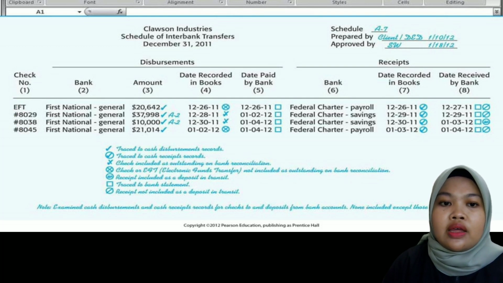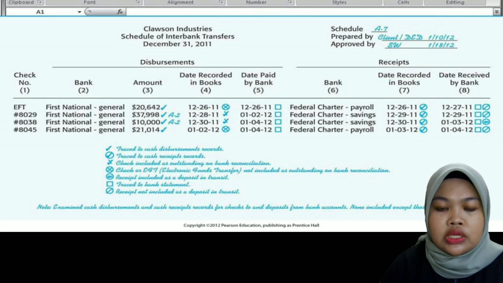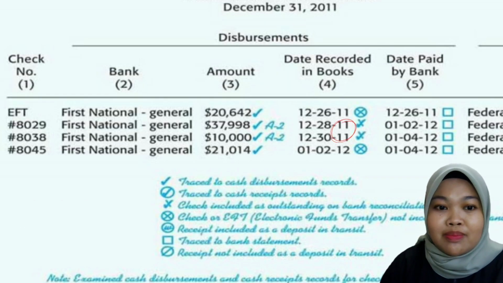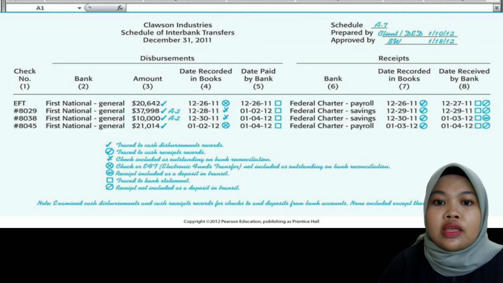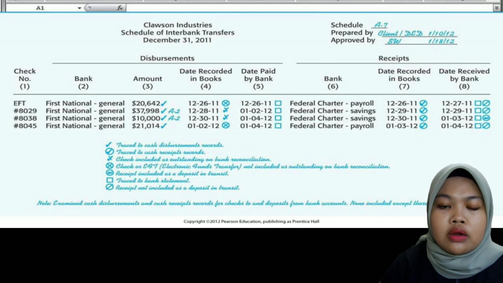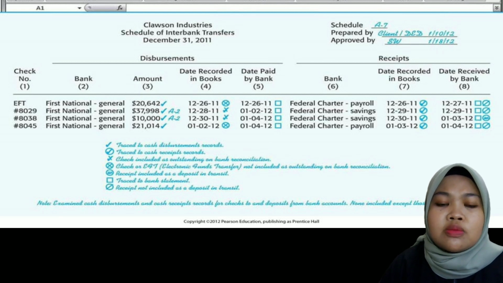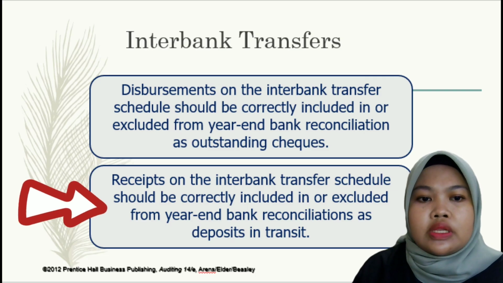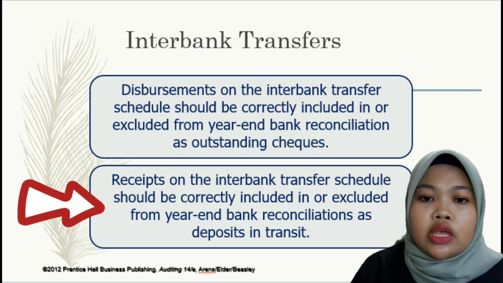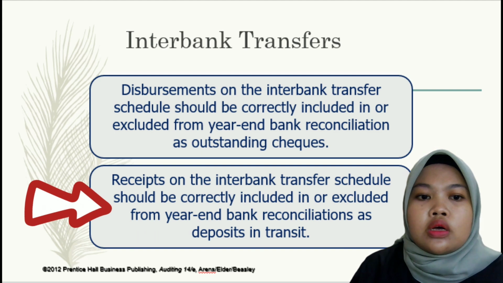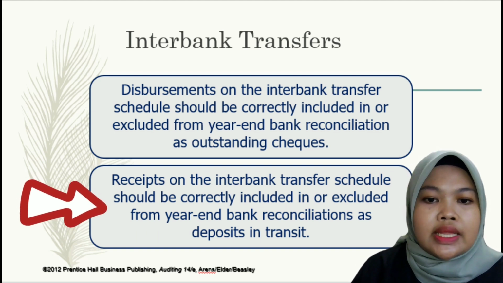If you look at the figure, for transactions number 2 and number 3, their dates are recorded in the books in the current fiscal year, but the dates paid by the bank are in a subsequent fiscal year, right? It means that any misunderstanding of outstanding checks on the bank reconciliation indicates the possibility of cheating. Last but not least, a receipt on the interbank transfer schedule should be correctly included in or excluded from year-end bank reconciliation as a deposit in transit.